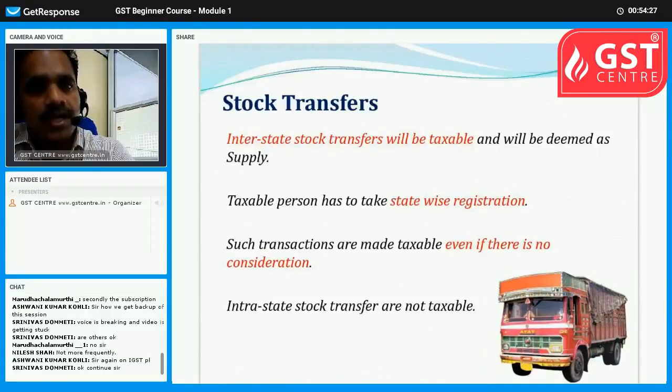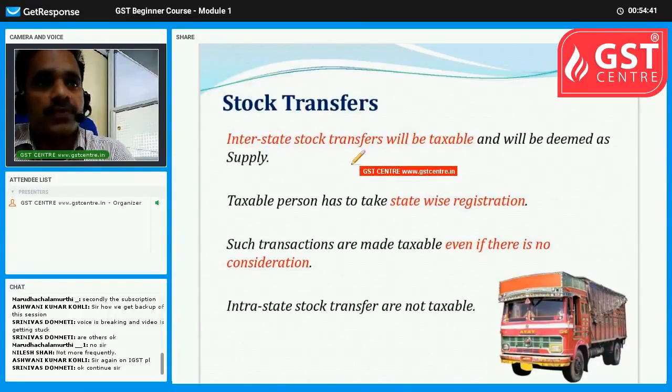But if a person is transferring from Nagpur to another place, say Delhi, to his own branch, his own godown, then also GST will be applicable.